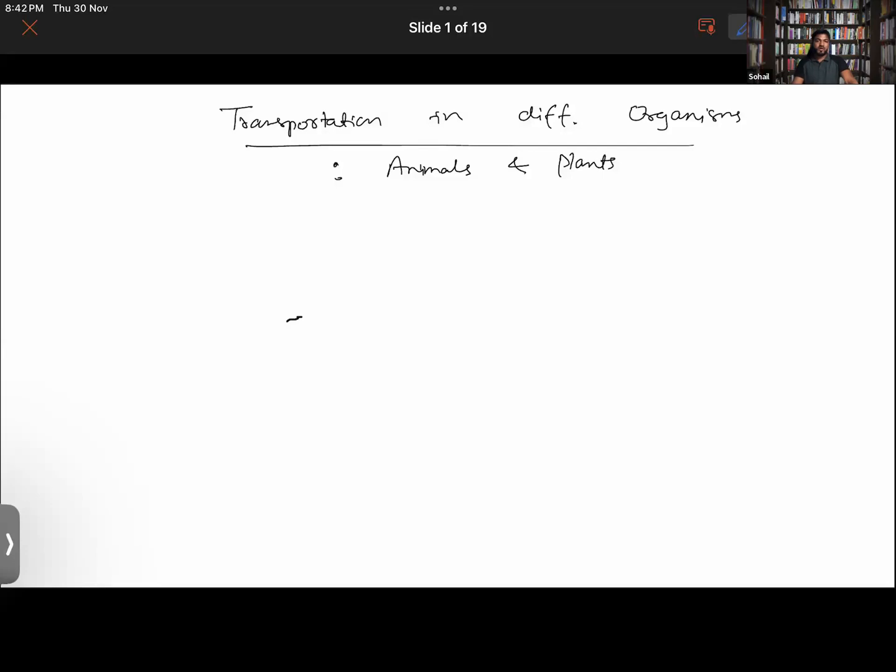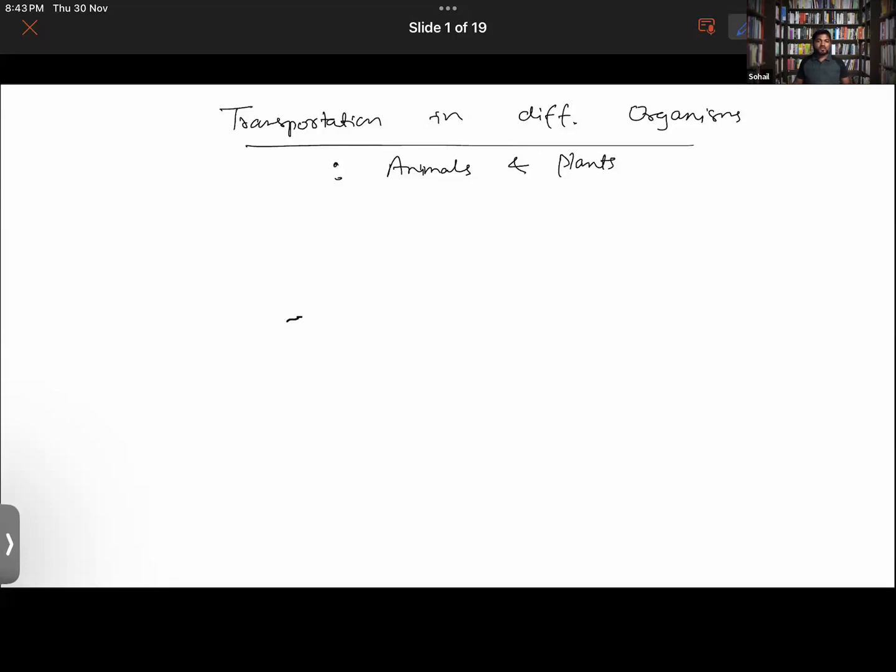mentioned, whether it be oxygen, whether it be carbon dioxide also, right? Whether it be the waste produced in their body, whether it be the food that is produced in their body in the process of respiration, or whether it be water as well. So all these have to be transported in the body of a plant or an animal.